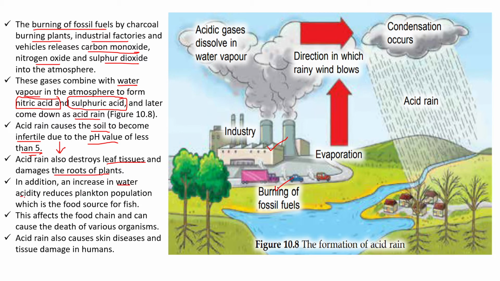Okay, kepada body of water, dia punya effect is that it's going to reduce plankton population. Plankton ni penting because they are the food source for the fish. Okay, so that means if plankton population ni affected, so that means fish ini dia punya sumber makanan pun affected and therefore dia akan terjejaslah populasi ikan ini. Okay, this affects the food chain and cause various death to organisms. Okay, not only that, acid rain also causes skin diseases and also tissue damages. Yang ini kesan dia kepada manusia ataupun humans.